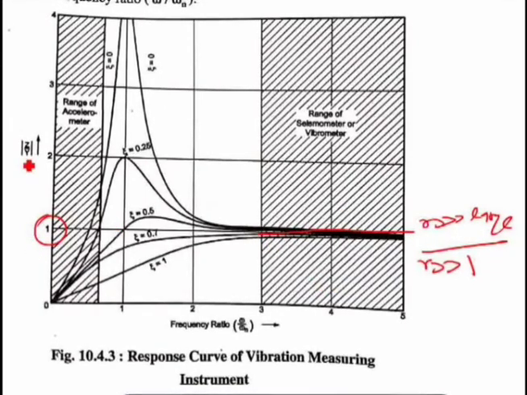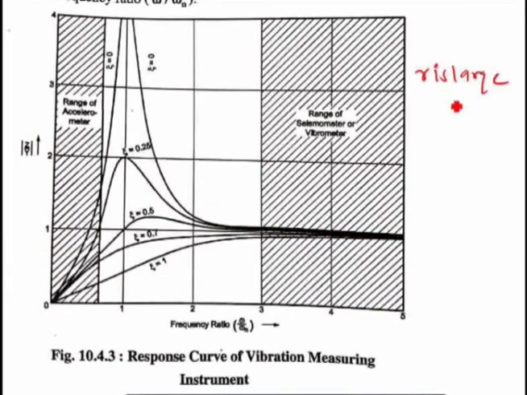So this means that Z upon Y, when R is large, approaches 1. This means that Z is equivalent to Y. So the relative amplitude Z is equal to the amplitude of the vibrating body Y. And such an instrument is called a seismometer, right? So your Z is equal to Y as your frequency ratio goes on increasing.